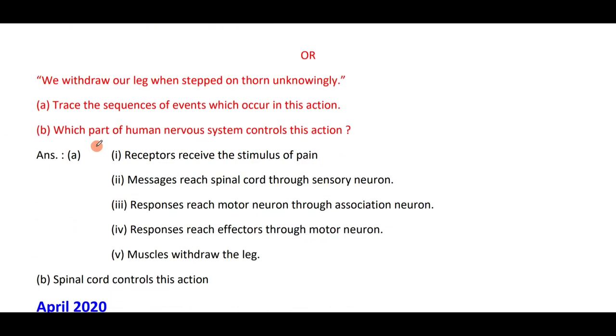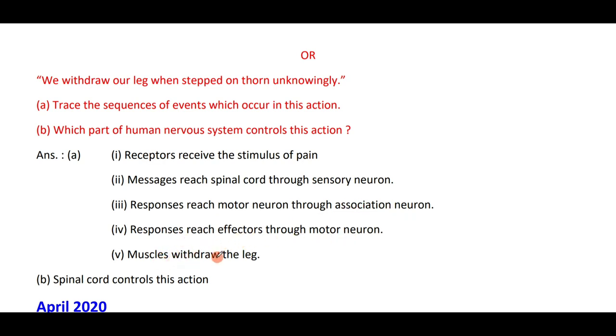We withdraw our leg when stepped on a thorn unknowingly, because there is a sequence of events which occur in this action. Which part of the human nervous system controls this action? Receptors receive the stimulus of pain. Messages reach the spinal cord through the sensory neuron. The responses reach the motor neuron through the association neuron. Again, from there, responses reach effectors through the motor neuron.